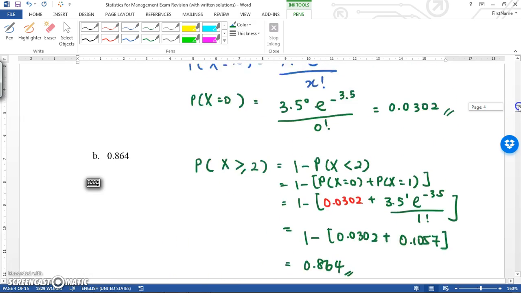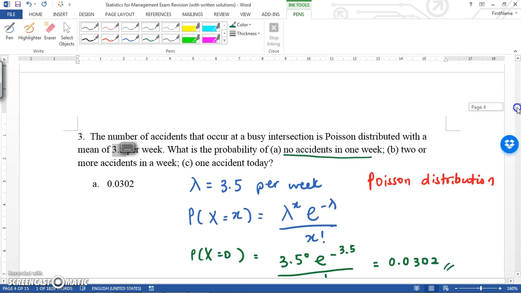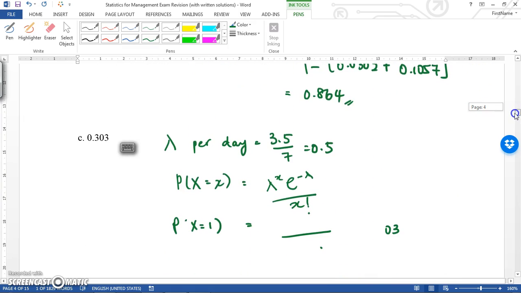Okay, for part C, let's take a look. It says what's the probability that there is one accident today. Today is actually just one day, but the mean that we are given is per week. So for one day, we just need to divide 3.5 by 7, 7 days per week. So 3.5 divided by 7, you get 0.5.